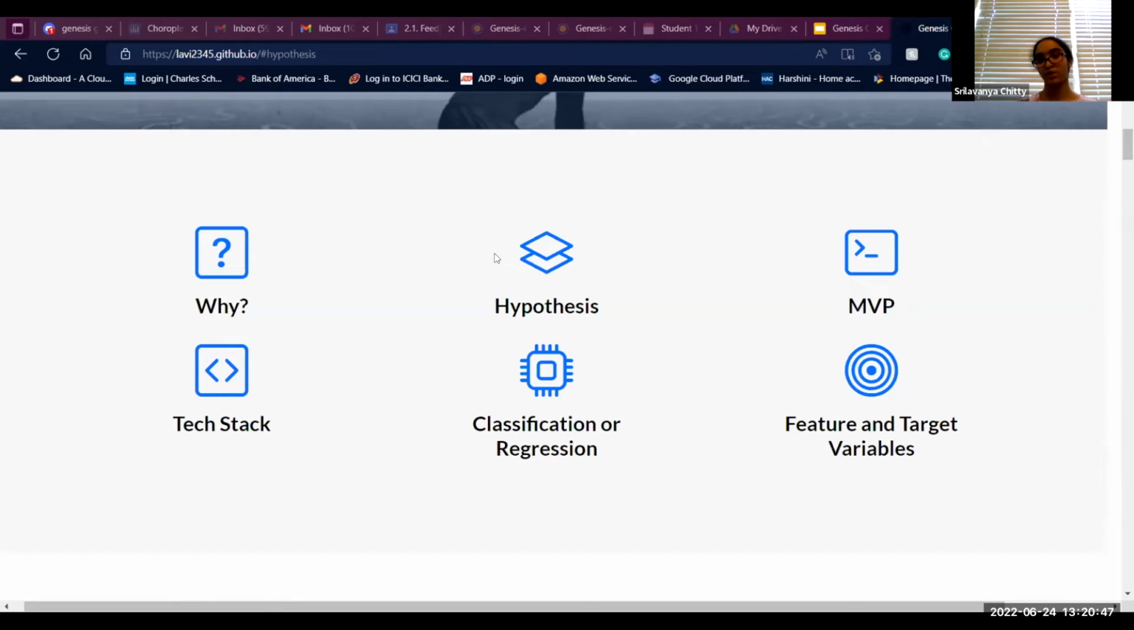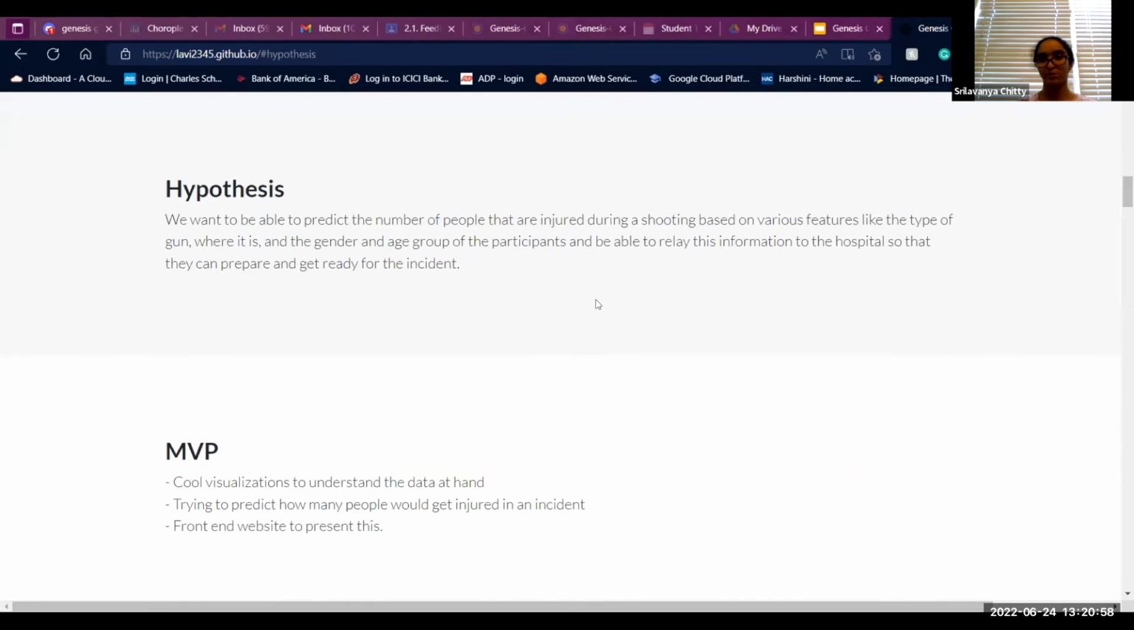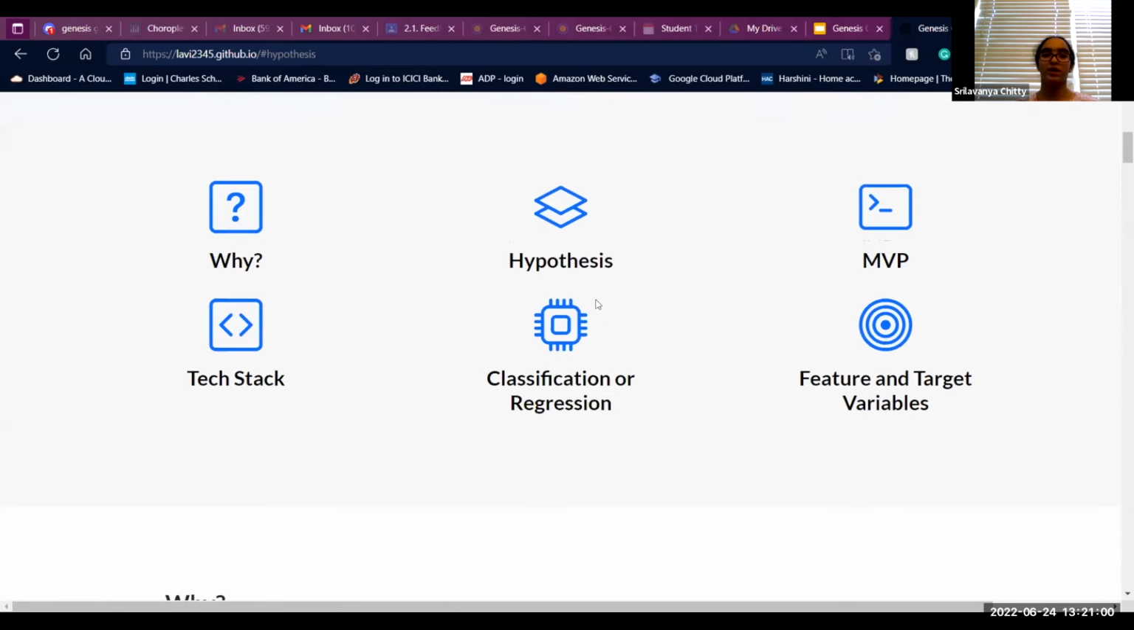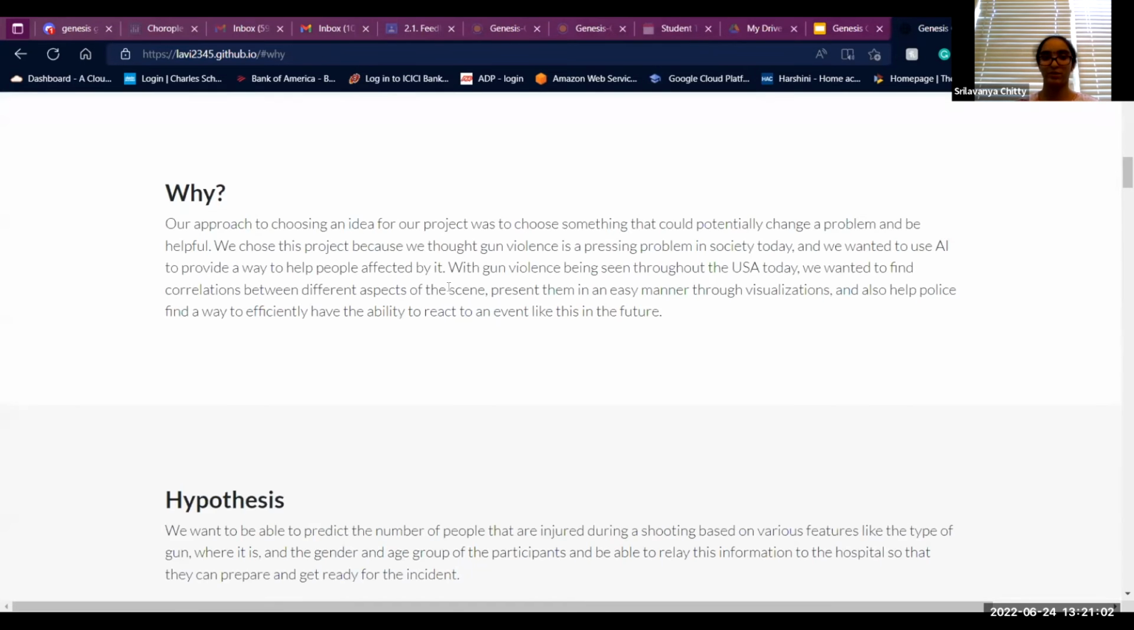So you can get more information about which parts you want to look at. For example, if you clicked on hypothesis, you would be able to reach the hypothesis part. And likewise, you can click on why and you'll reach there.